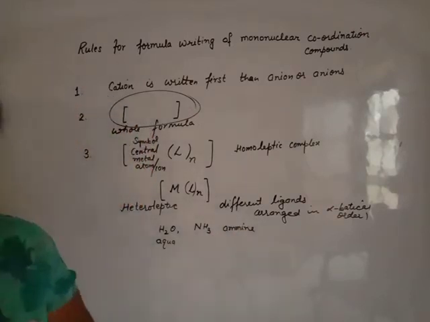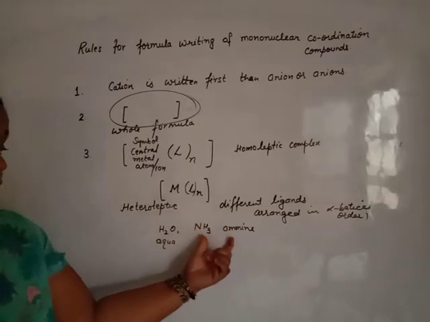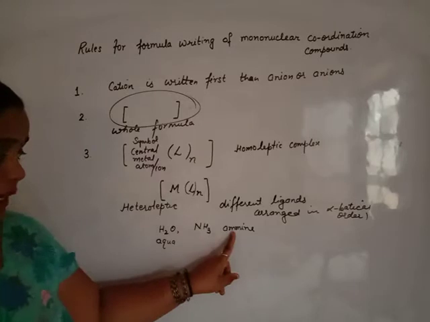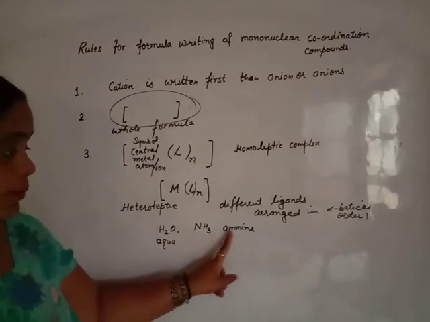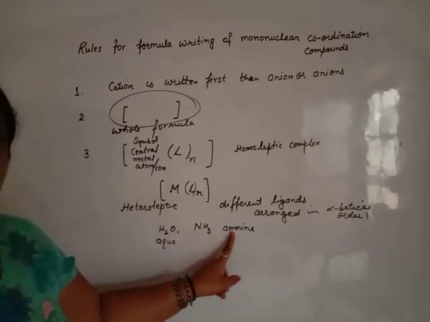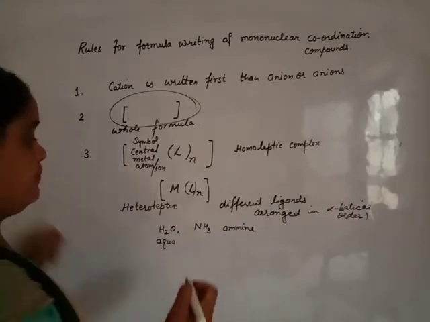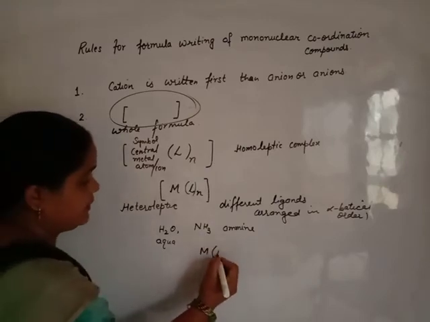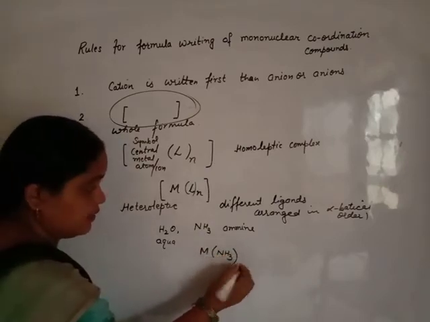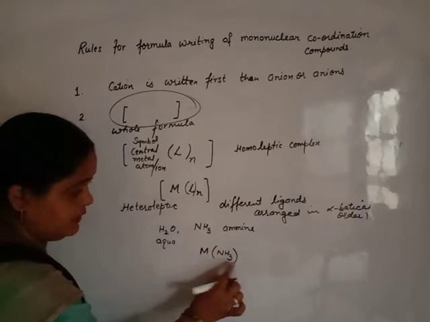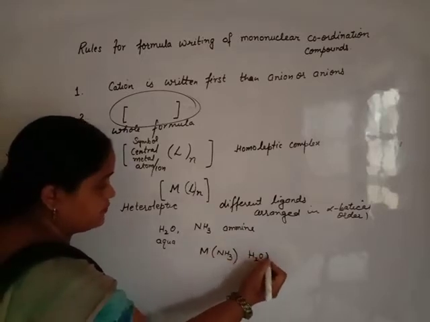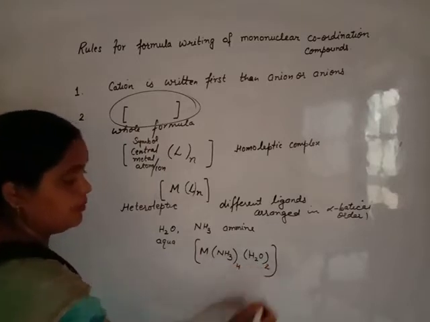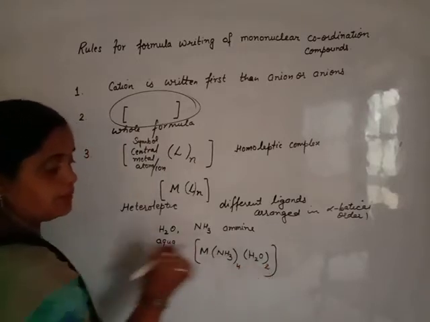Which one is alphabetically first? The first letter is the same, so we move to the second letter: here it is M, here it is Q. M is alphabetically earlier than Q. So after the central metal atom or ion, we represent ammonia, that is ammine, first, and then aqua. And we must represent the number of ligands as a subscript.